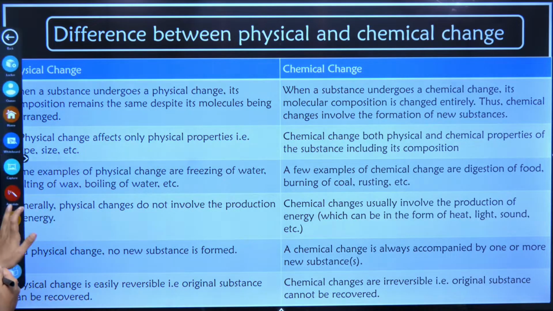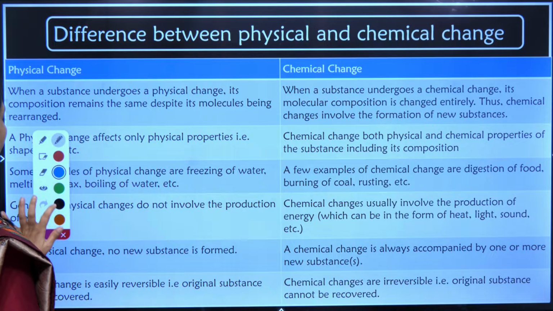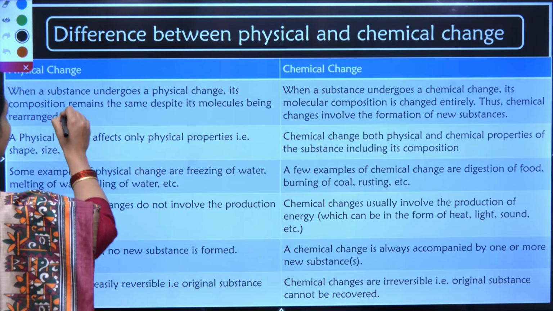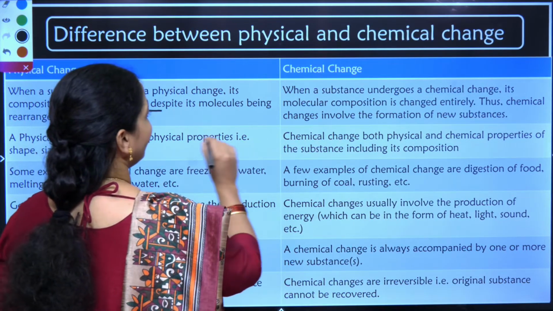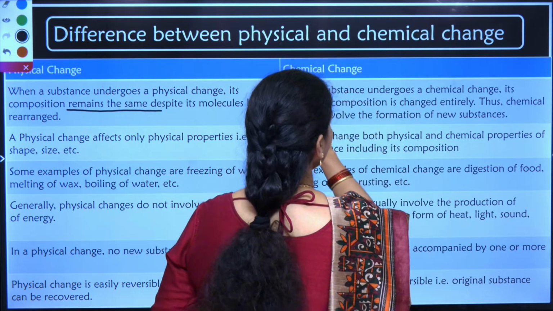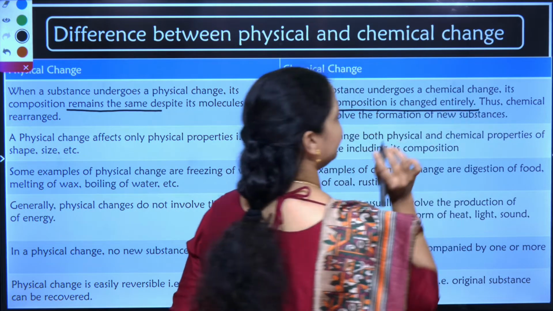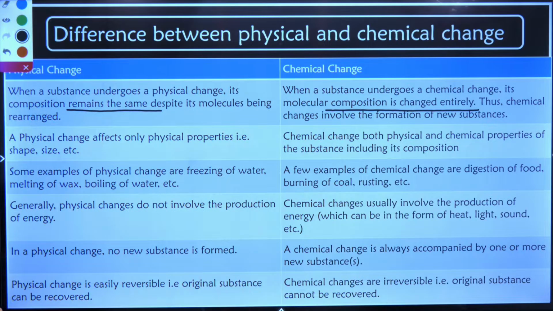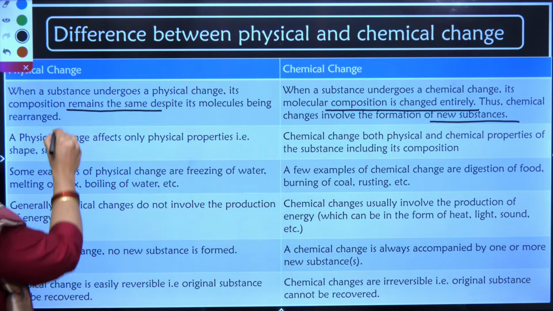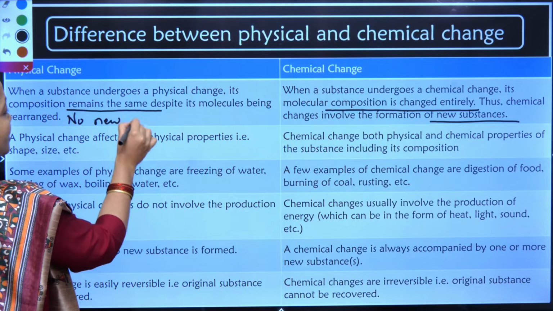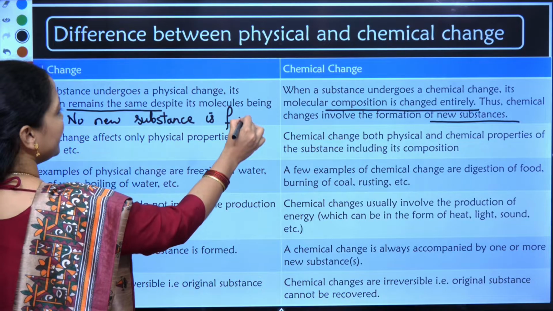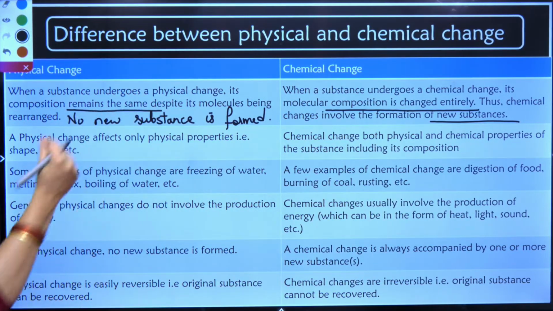First point, when a substance undergoes physical change, its composition remains the same. In chemical change, the composition changes entirely. Thus, a chemical change involves formation of a new substance. In physical change, no new substance is formed. As I told you, when I tear a paper, the paper pieces are visible to me.